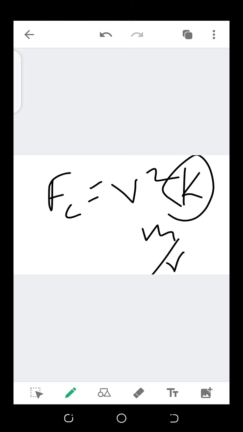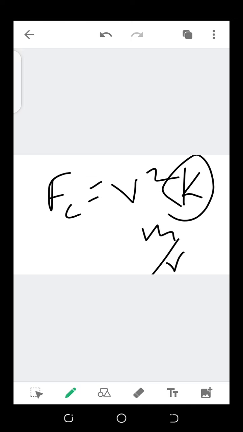Now, as the velocity increases, you realize that the force increases, and as the velocity decreases, the force also decreases. So those are the factors affecting centripetal force.